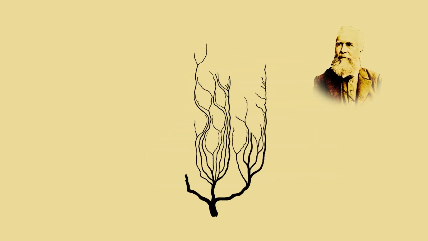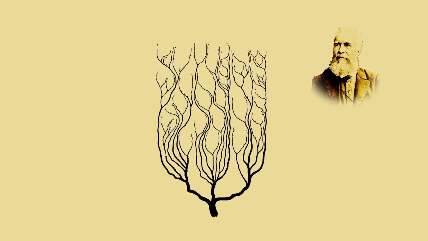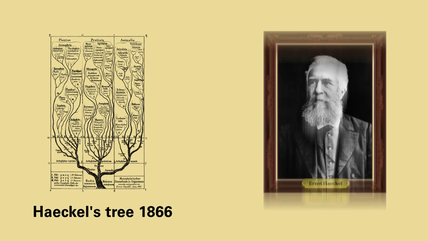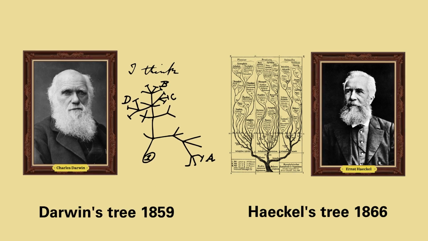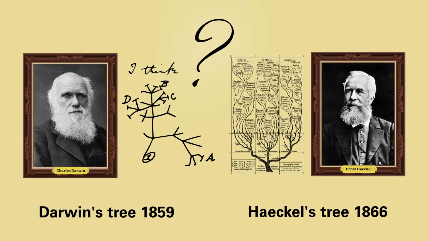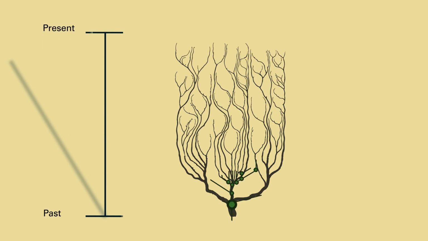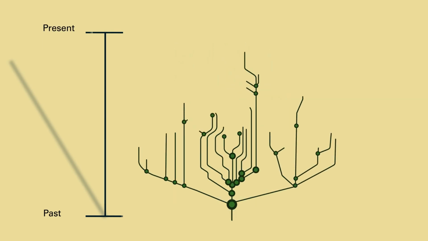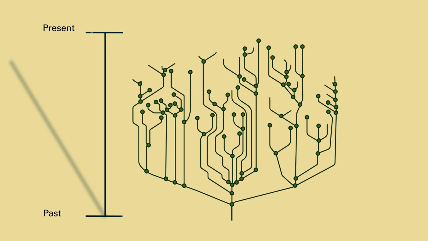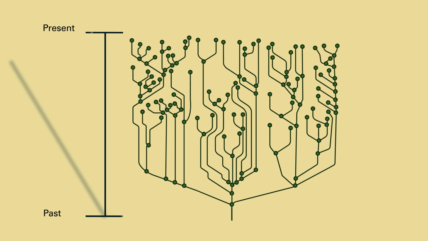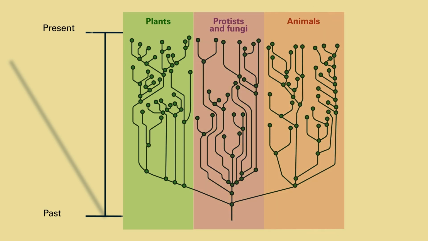Later on, Haeckel coined the term phylogeny, meaning the formation of branches within this evolutionary tree, and proposed the first major groupings of organisms. But how do we make sense of these trees? The tree begins in the past, with the common ancestor of all species, and its leaves are those organisms. The point where a branch emerges is called a node, and represents the ancestor species of all the species on that branch. Haeckel's classical point of view proposed three main branches for the eukaryotes.